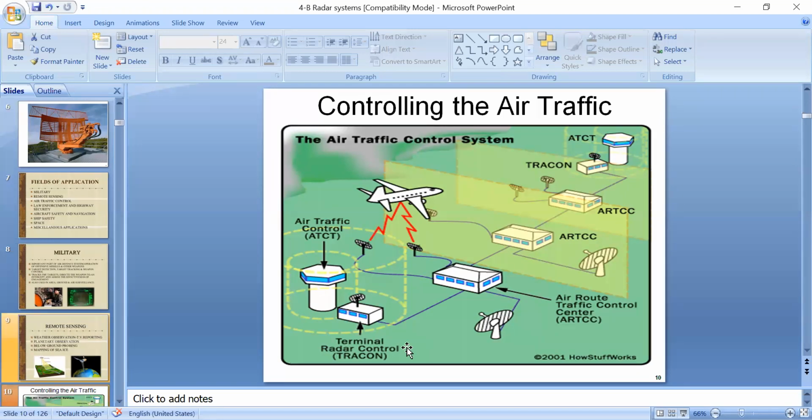So first we will see how the air route traffic control station is used to guide the flight towards its path. Once your plane takes off, your pilot activates a transponder device inside the aircraft. Generally, inside the aircraft, we have a transponder device.